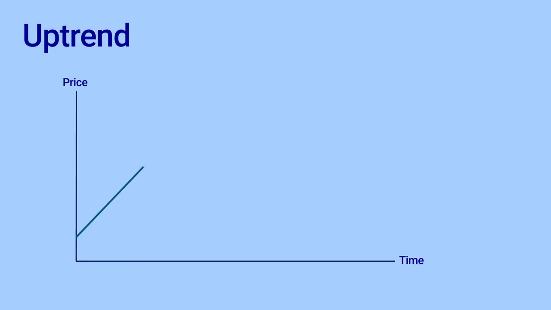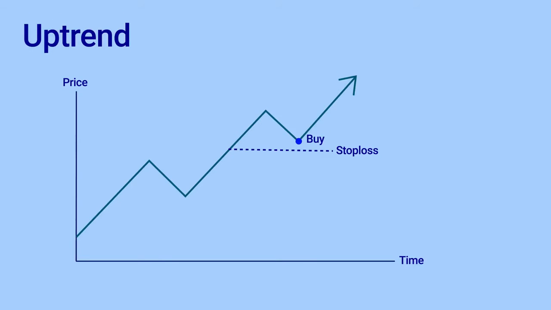So naturally, when you see an uptrend, a trader or an investor would like to buy that instrument, and with a stop loss, he would like to invest in that instrument, and as the price goes higher, he will make a profit.